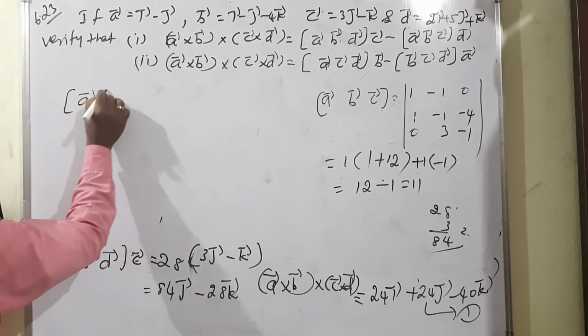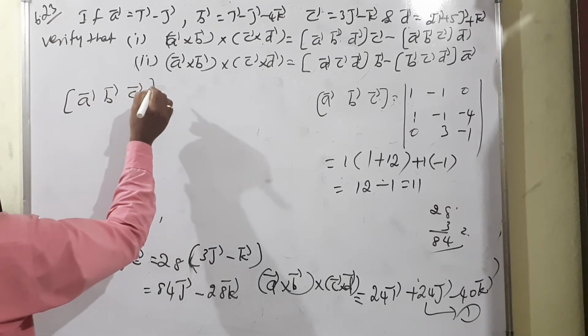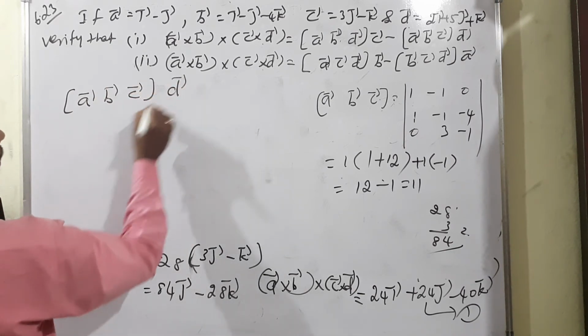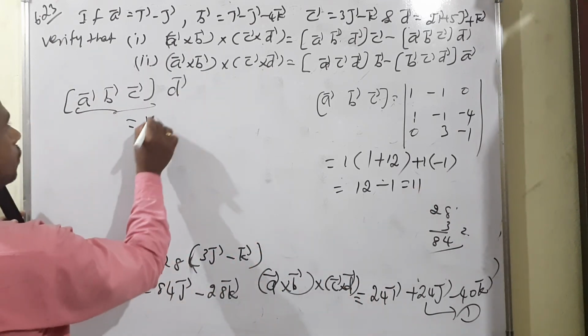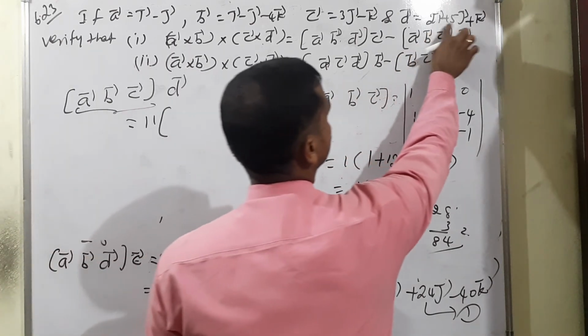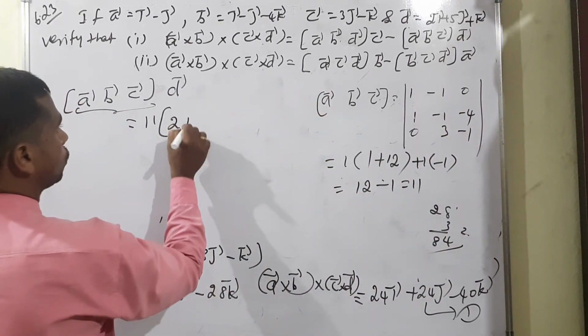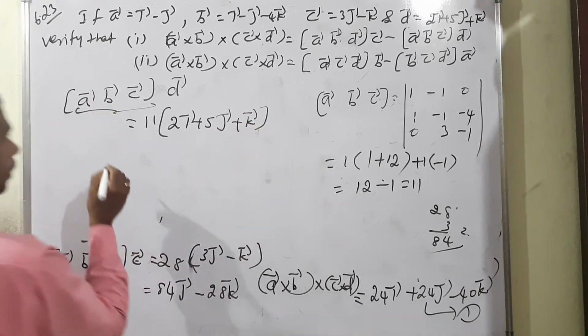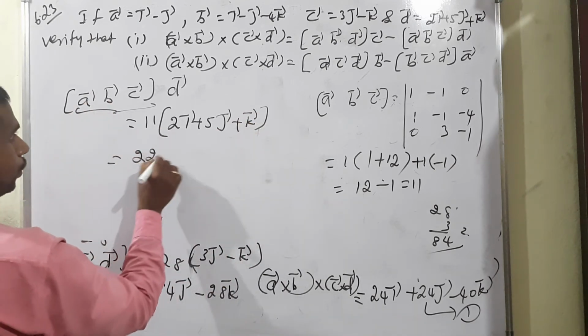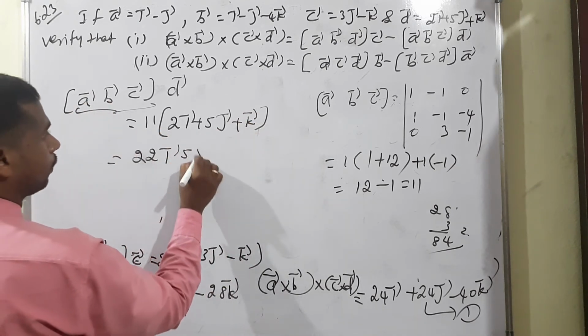Again box product ABC into D. Already we know box product ABC we found 11. So 11 into D vector means 2i plus 5j plus k. So 11 into 2 is 22 for the i vector, 5 into 11 is 55.